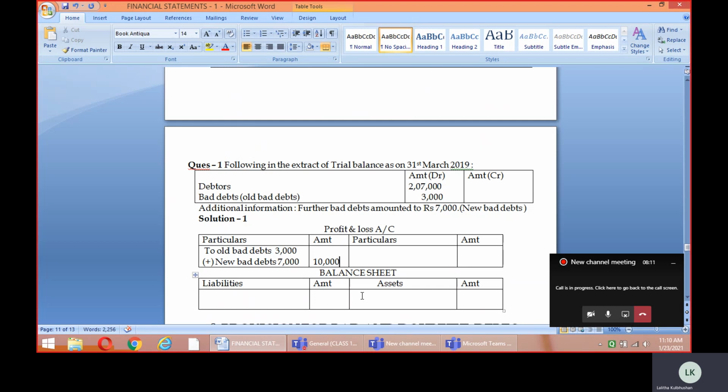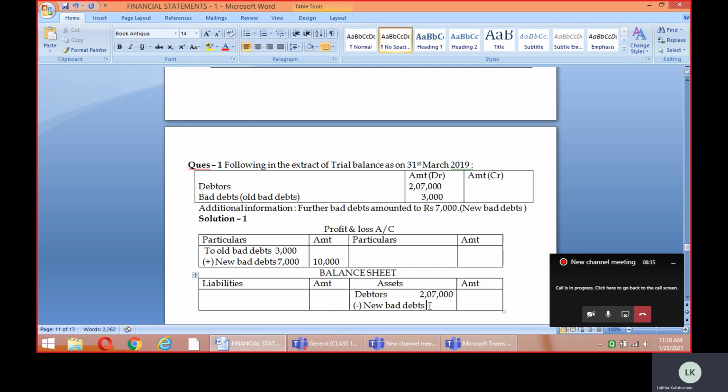In the balance sheet, as we discussed earlier, remember children, from the debtors only the new bad debts will be deducted, because the new bad debts means the accounting treatment is pending for it, and it has to be carried forward. So we will be deducting only the value of the new bad debts, the bad debts given to us in the adjustments.